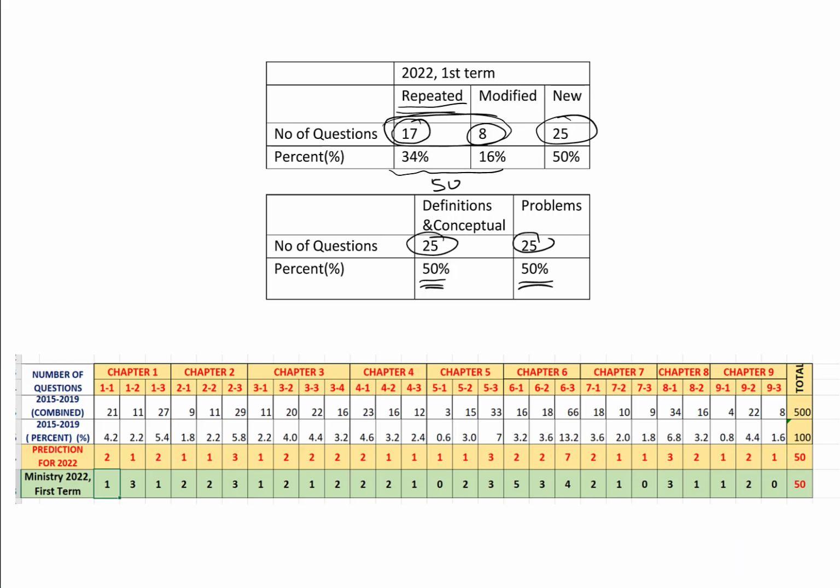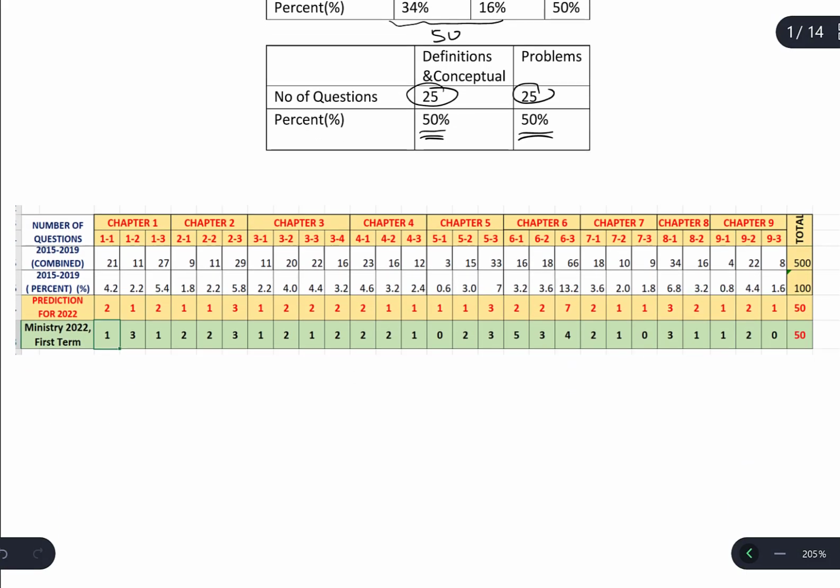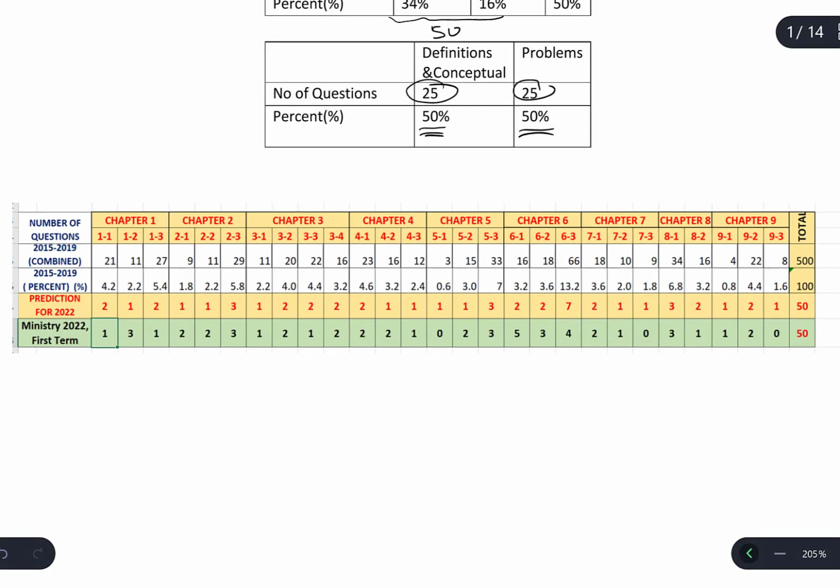Generally, every year it's happening in this way. So about 50% or a little less than 50% are problems, and 50% or 55% are conceptual or definitions. And the distribution of the questions, there was not so big a difference between the previous years and this year.